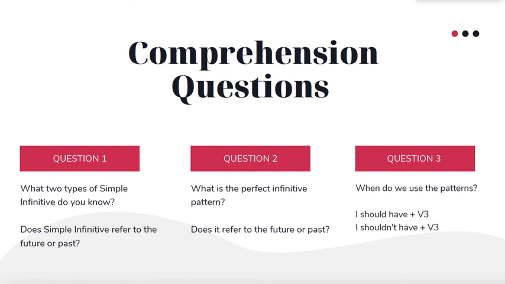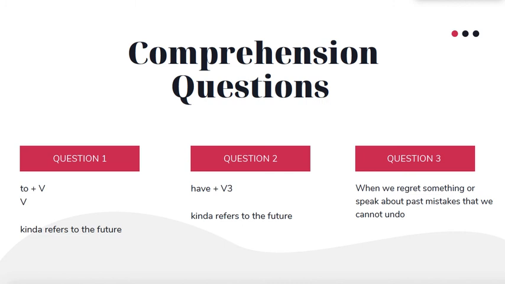Okay, hope you had enough time to answer these questions, because now we're gonna look at the correct answers. So we know two types of the simple infinitive: to plus the verb and the bare infinitive, and both kinda refer to the future.